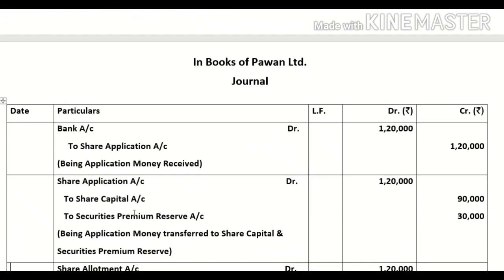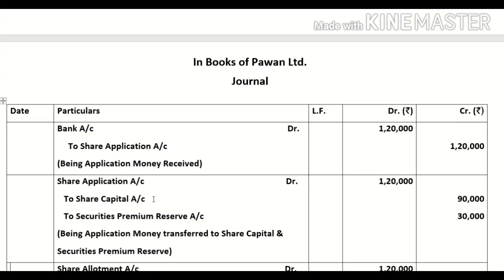So first entry will be how much you will receive on application at the rate rupees 4. Bank account debit to share application 30,000 multiplied by 4. What amount will you receive? 1,20,000. Then out of this rupees 1,20,000, the amount belonging to premium will be transferred to securities premium and the rest will be transferred to the share capital. Entry will be share application account debit to share capital to securities premium reserve account.